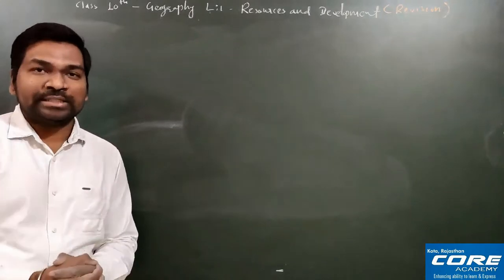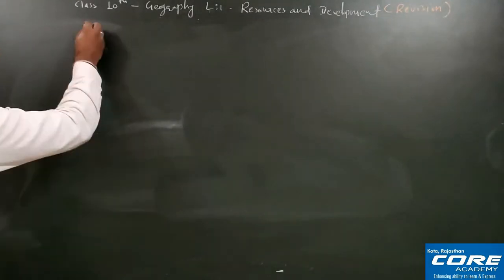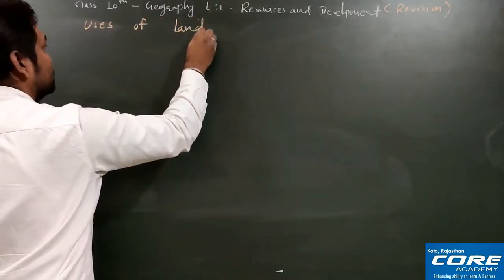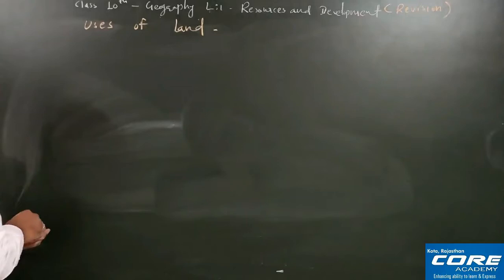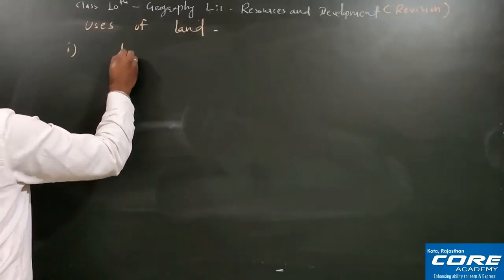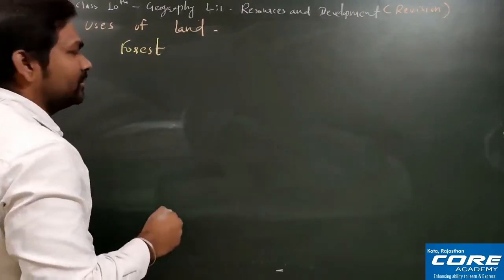So here now we'll discuss the uses of land. Fine. So here first of all we are writing, that is, uses of land. First, a very important point here is the forest. A large part of land is covered with forest.